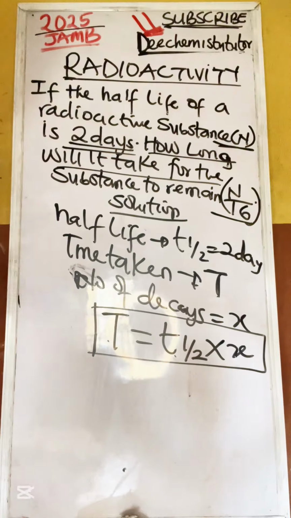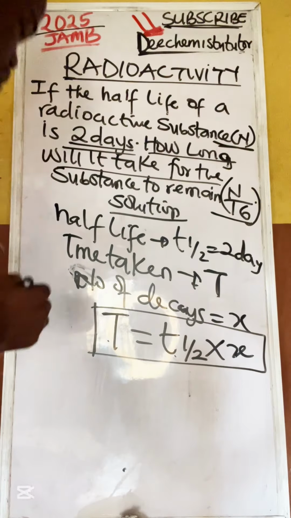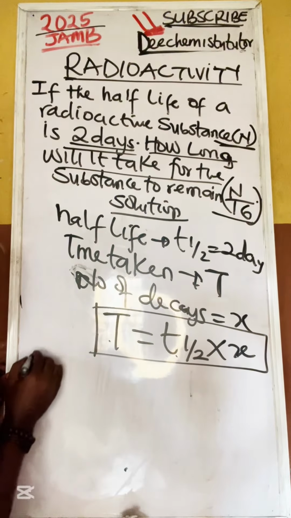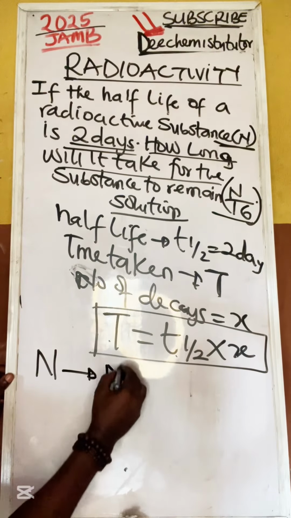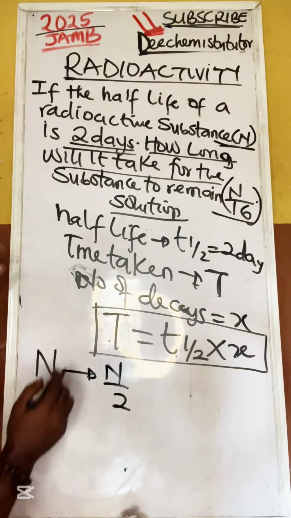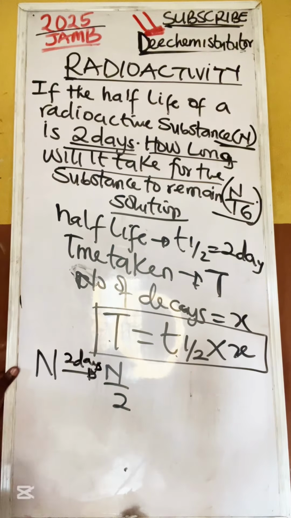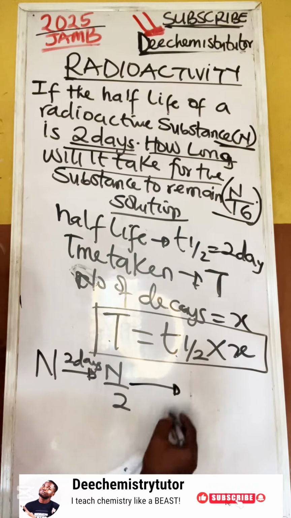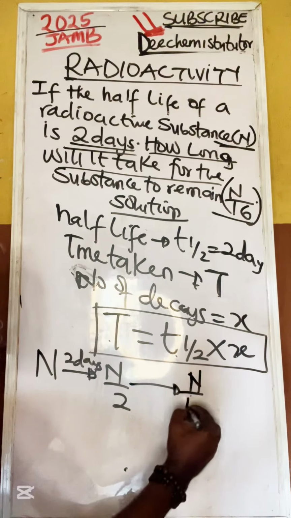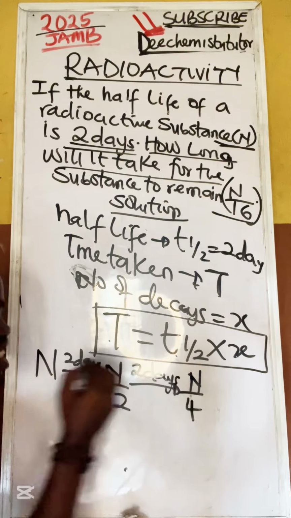Now let's go back to the question. Look at what they say: that the substance is N. That means N will become exactly half, which is N over 2, after how many days? 2 days. That's the half-life. This would have become exactly half again, and when it comes out, it will become N over 4, after 2 days again.